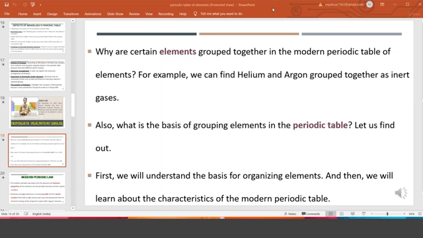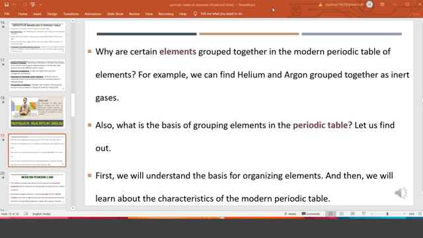So the basic change made by Moseley's team was to change the law, that too the last word. What is the last word? I'll repeat Mendeleev's law: the properties of elements are the periodic functions of their atomic masses. So change the mass into number. Now the modern periodic law: properties of elements are periodic functions of their atomic numbers.